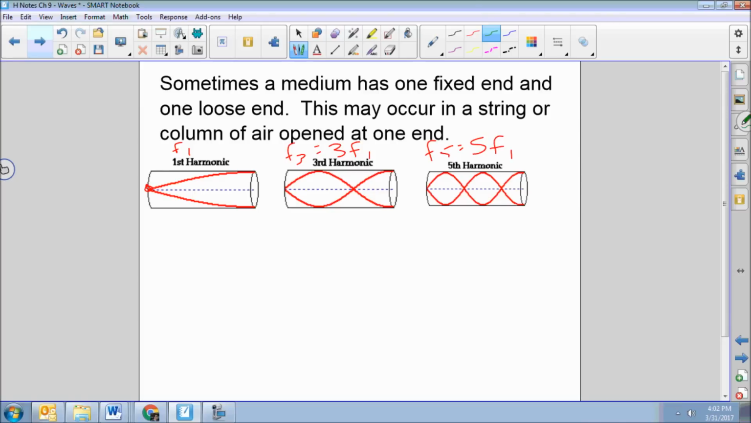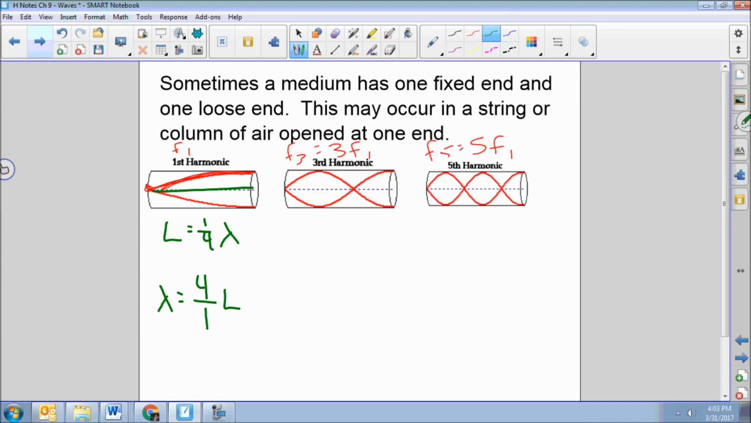So notice, usually a wave looks like this, and this shape here is just a quarter of a wavelength, isn't it? So here is our relationship. Here, the length of the string is a quarter of a wavelength, and therefore our wavelength should be 4 over 1 times the length. In other words, you'd need this length 4 times to get a wavelength.